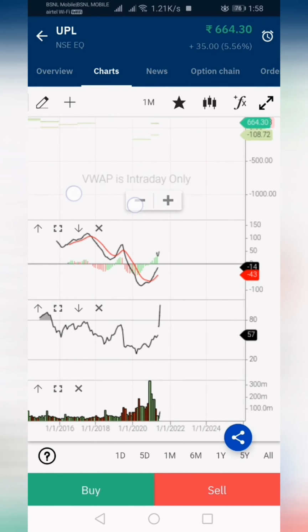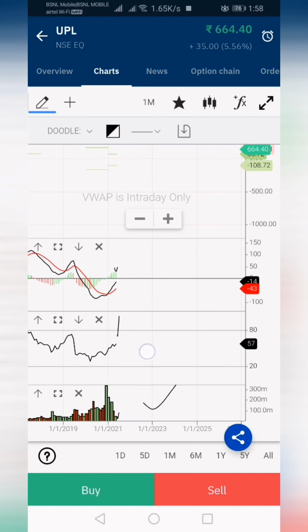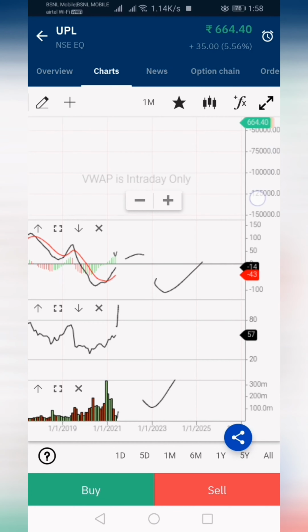You can see 66, and volume is also increasing as the week has started just now only. In the monthly chart you can see volume is increasing, RSI rising, and MACD crossover already given, and the histogram is also up. And from here you can expect a change in the stock.